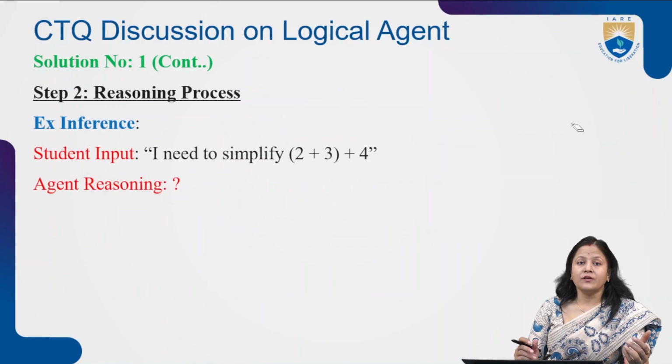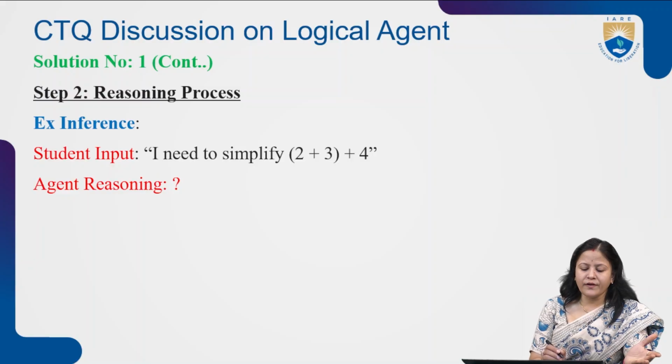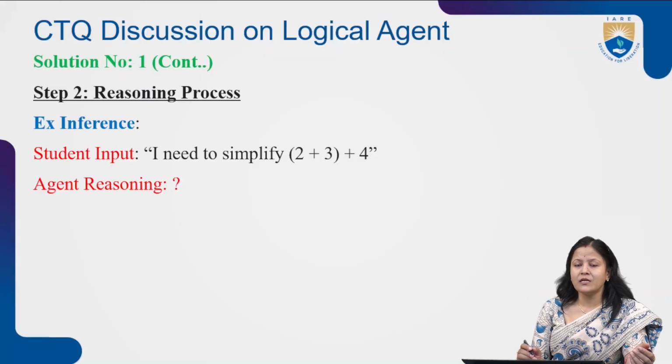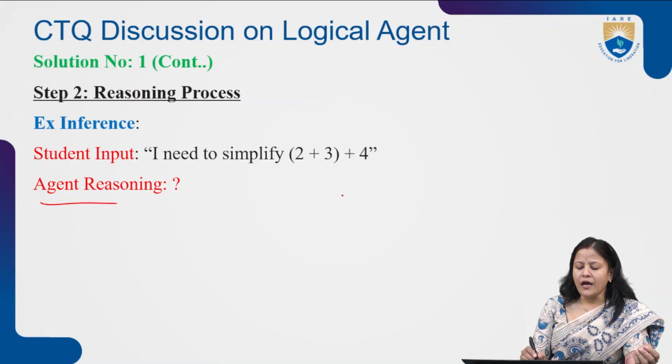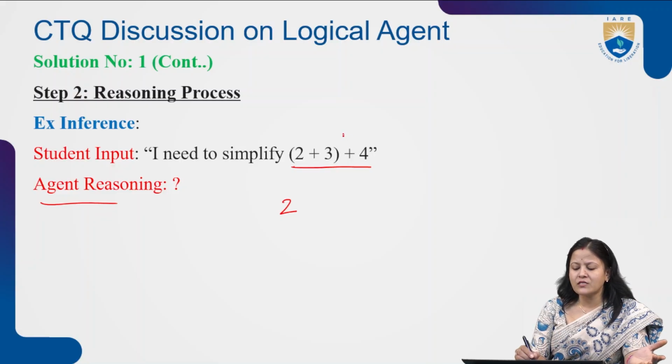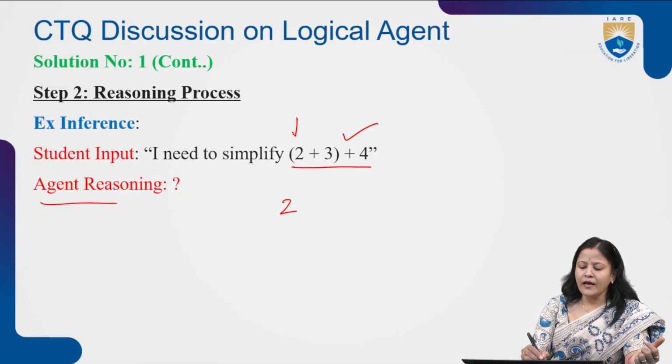Then the third step is, in the second step, now I have given one example of inference. Suppose I am a student and I want to simplify 2 plus 3 plus 4 because I do not know the answer of 2 plus 3 plus 4. If I give this question to the system, how will the agent reason? We have already fitted the associative rule. The agent will first try to find a match with the knowledge base. If any rule matches this kind of statement, yes, some rules are there like the associative rule. Now let x be 2, y be 3 and z be 4.